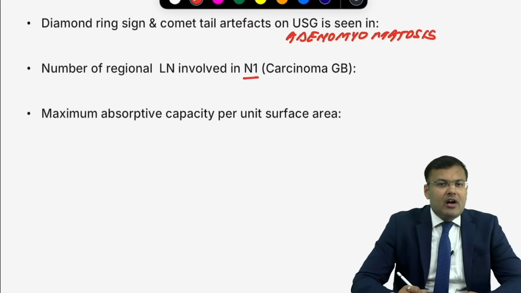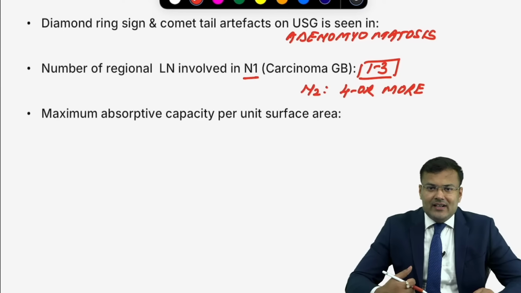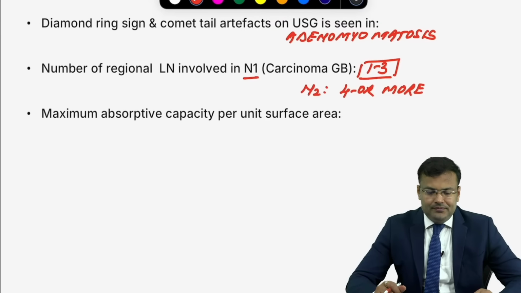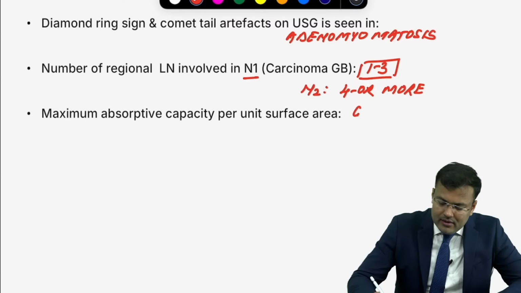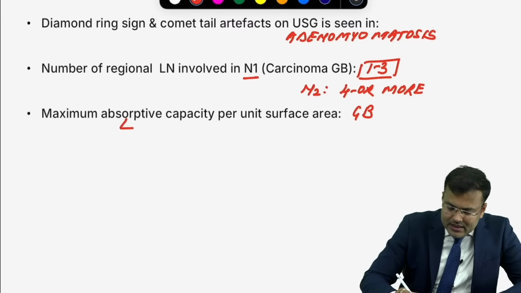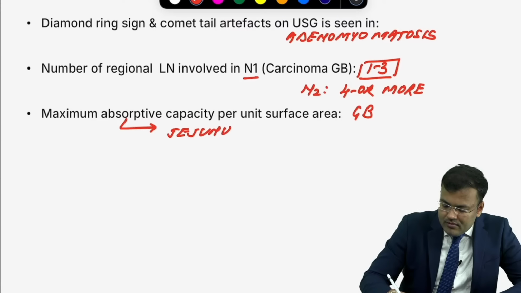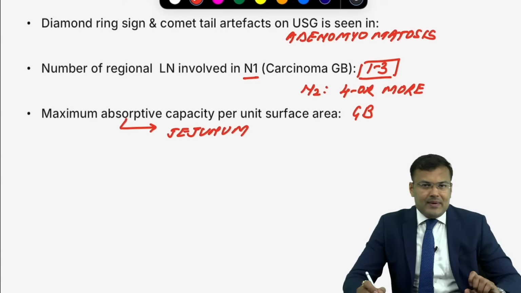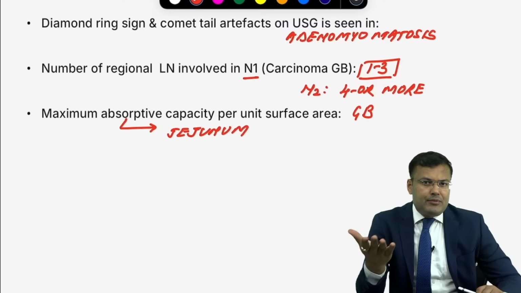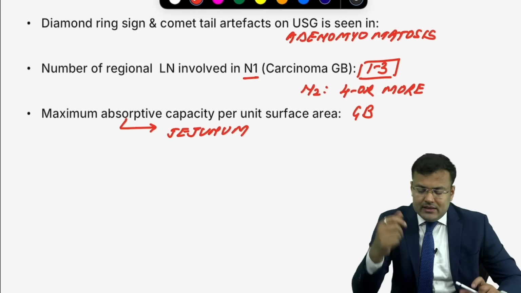Next, easiest question, which organ is having maximum absorptive capacity per unit surface area? Tell me, jejunum or gallbladder? Obviously, gallbladder. And if the question is asked maximum absorptive capacity, then go for jejunum. Maximum absorptive capacity, jejunum. Maximum absorptive capacity per unit surface area, then it's gallbladder.